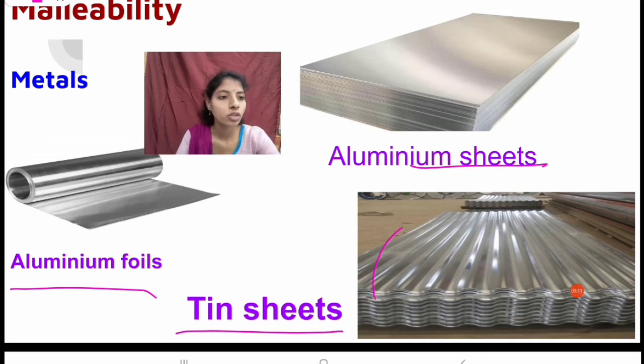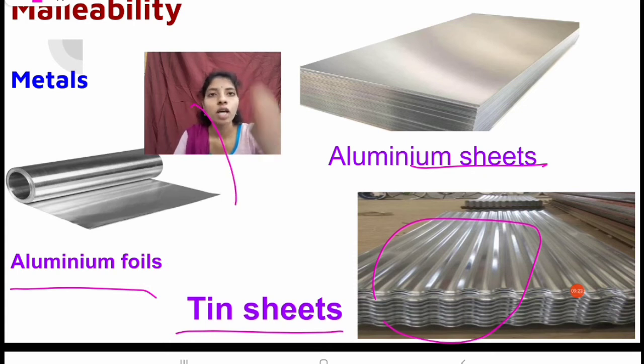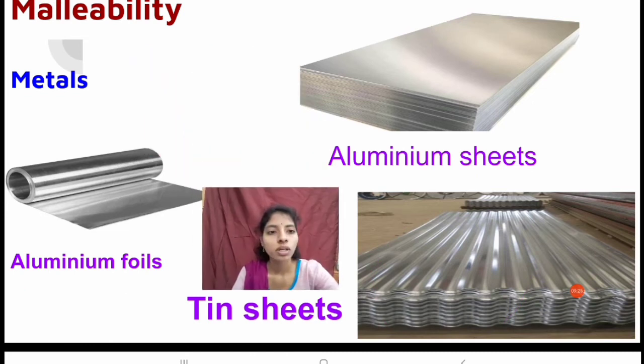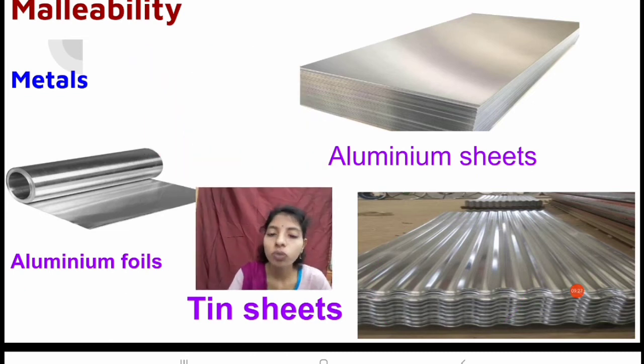So this very big aluminium block is beaten into very thin sheets, right? When we beat this aluminium block, it forms very thin sheets. That property is known as malleability, right? So, these metals have malleability in nature.